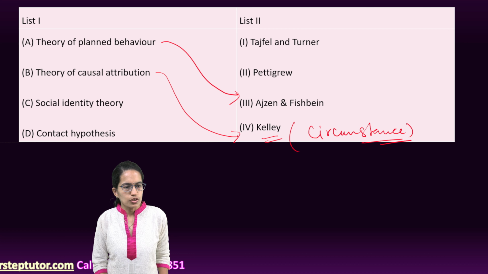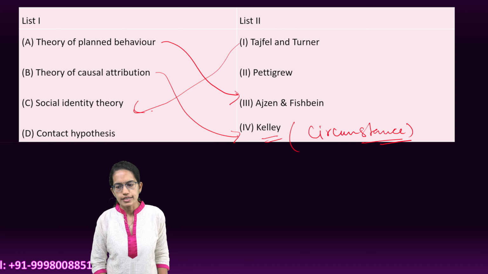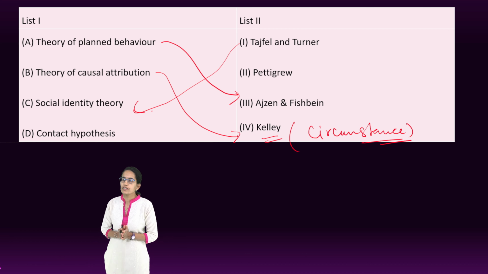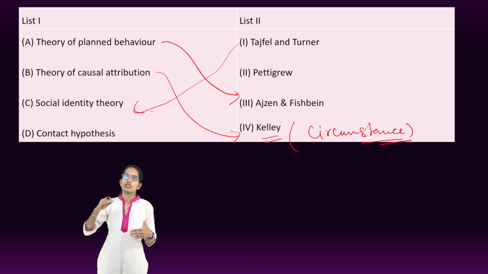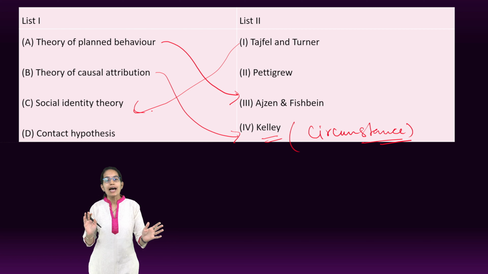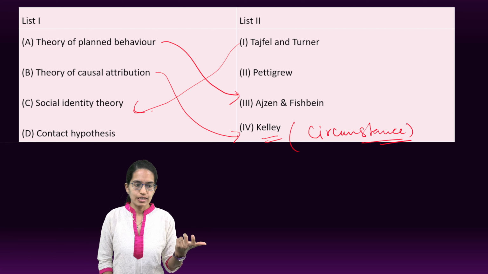The next is Tajfel and Turner. They developed the theory which was known as social identity theory. Now social identity theory says how you see oneself in relation to a group or in relation to a set of people, and that gives you the identity in the society.